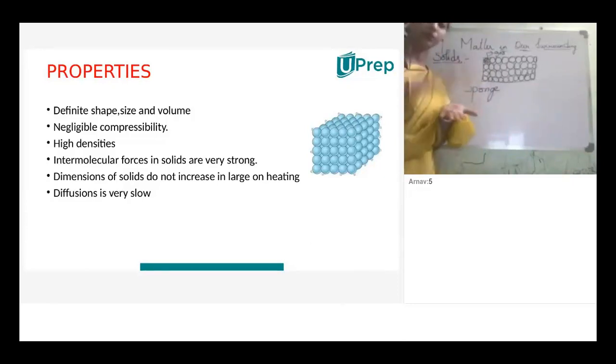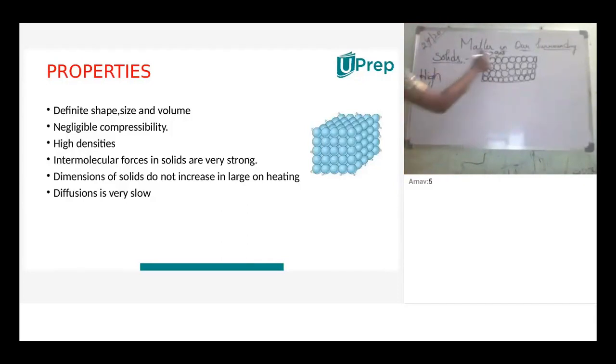And again, when we remove our hand and remove the pressure, what happens? The air occupies the spaces again. But we can see the definite shape of the sponge. Am I right? And the density is less because it is filled with air. Understood? Okay. Next one, high density. Density is high.